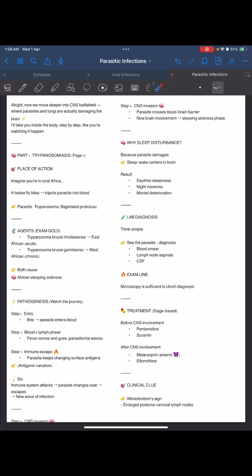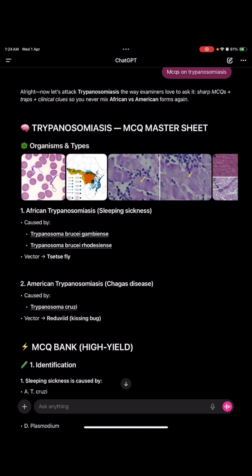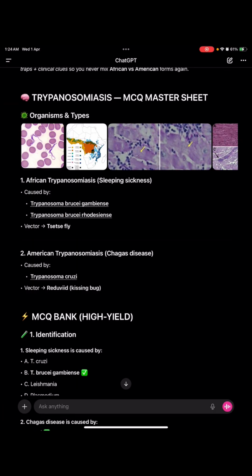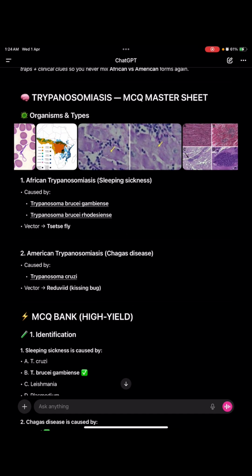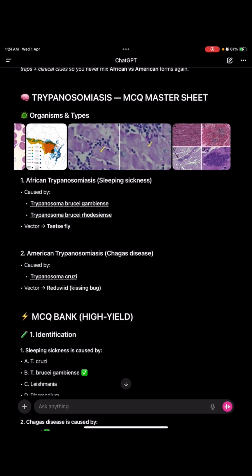Now let us talk about trypanosomiasis. Let's quickly see trypanosomiasis. There are 2 of them, African and American trypanosomiasis. The organism we can see here, this is South America. African is the sleeping sickness and American is the Chagas disease.